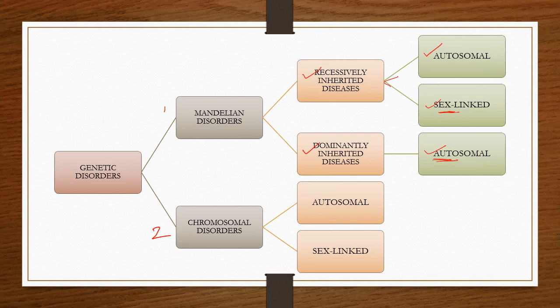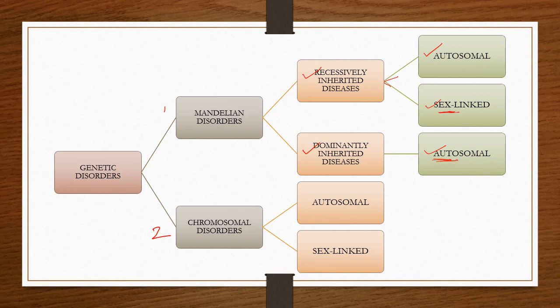Such genes are called sex-linked or X-linked genes. The definition we already studied. So we cannot observe it in the dominantly inherited diseases, only one type, that is autosomal.